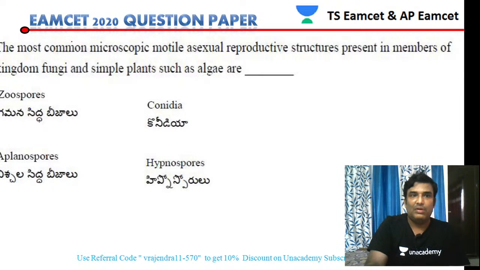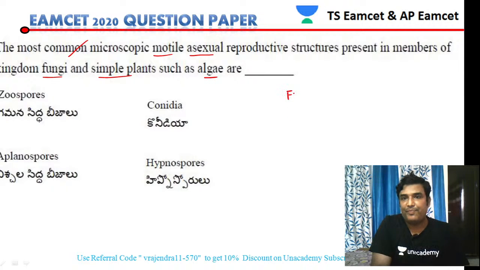Next, the most common microscopic motile asexual structure. Generally, asexual reproductive structures are present in the members of the kingdom fungi and simple plants such as algae. The question is asking about the asexual reproductive structures commonly present in fungi and algae, specifically the motile asexual structures.